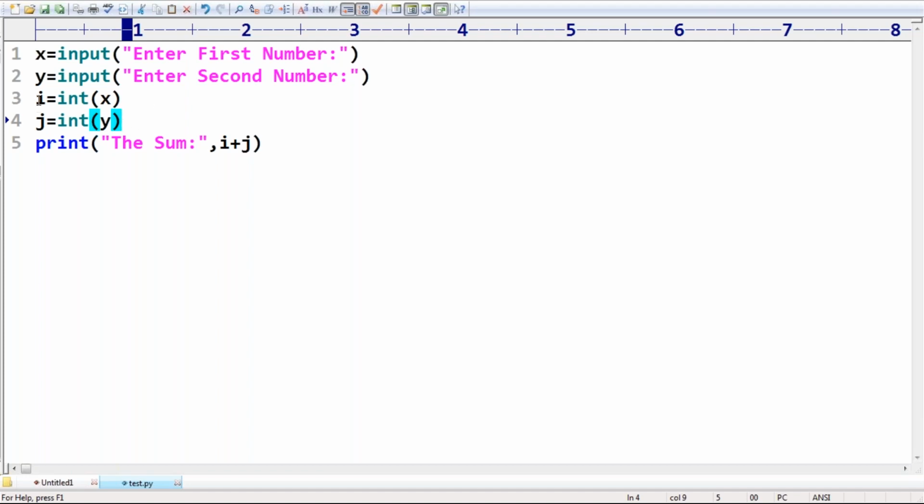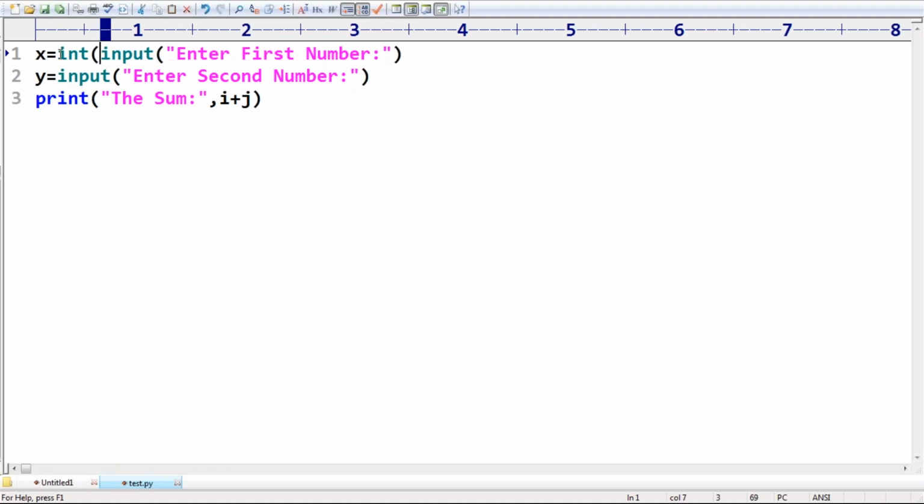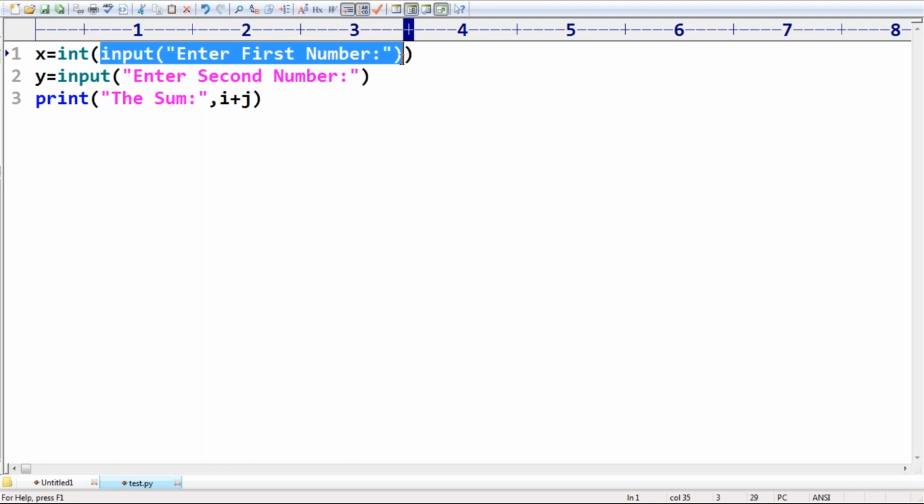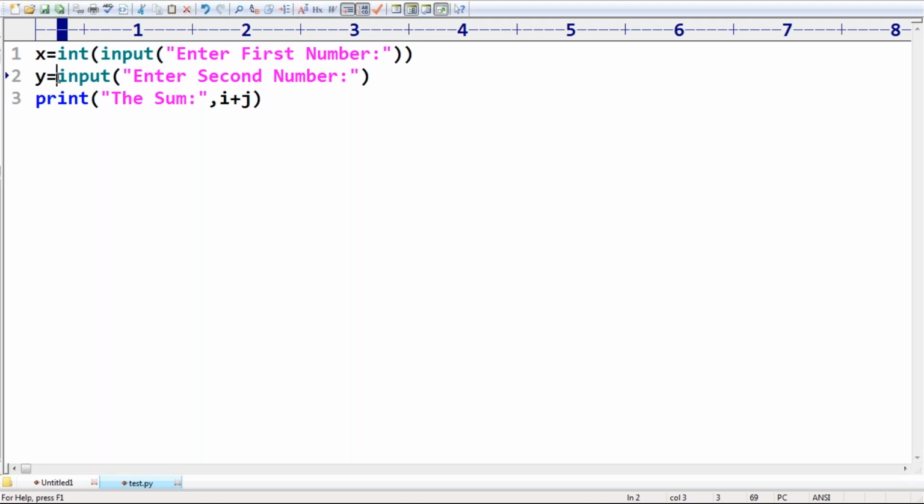Next, after that, what you can do is simplify, sir. We are not required to have these lines. What I will take here is int of, are you getting? Int of. Here it reads the string and converts into number. Here also read the string and convert into int type. Now the sum is x plus y.